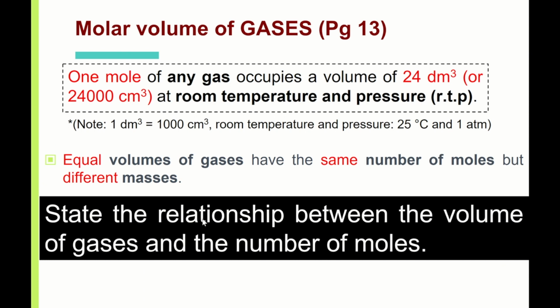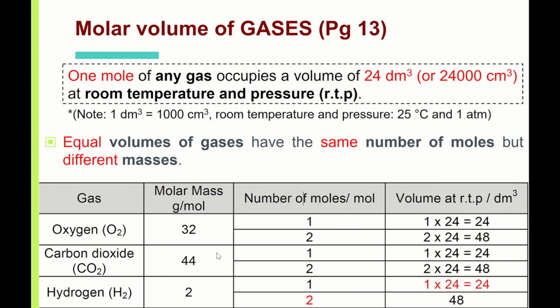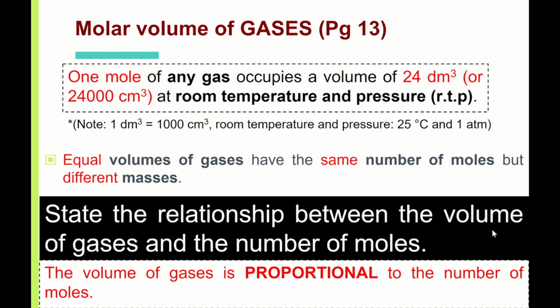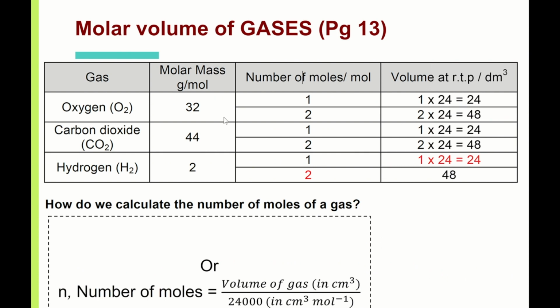So what do you notice about the relationship between volume and number of moles? As my number of moles increases from 1 to 2, what happens to the volume? It will also increase. As my volume increases from 24 to 48, what do you notice about the number of moles? It will also increase. So the relationship between these two is quite straightforward. They are directly proportional. If I increase 1 mole, I increase 24 dm cube. If I increase 24 dm cube, I will increase 1 mole. Vice versa. So how do I calculate the number of moles of a gas?